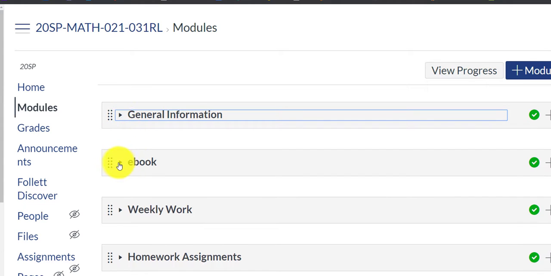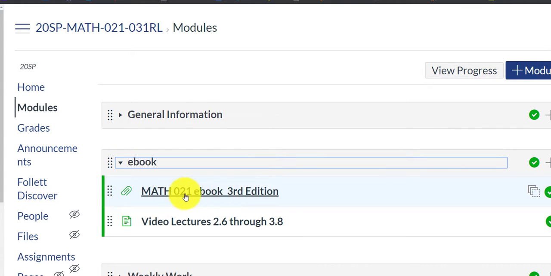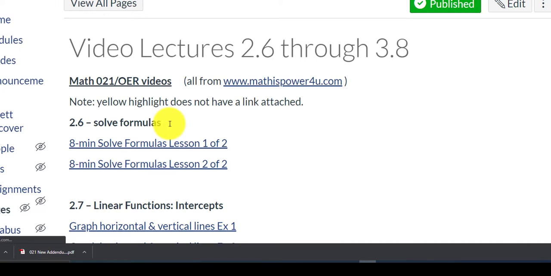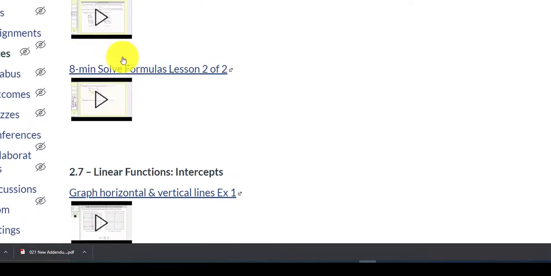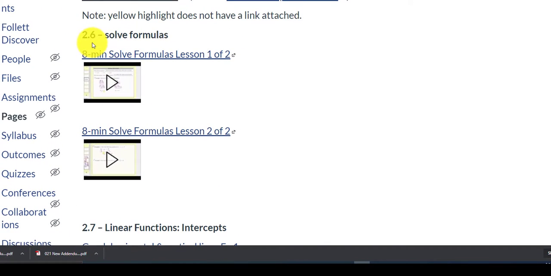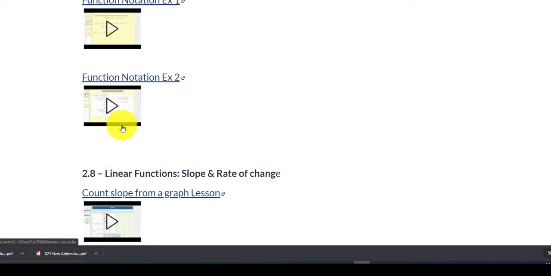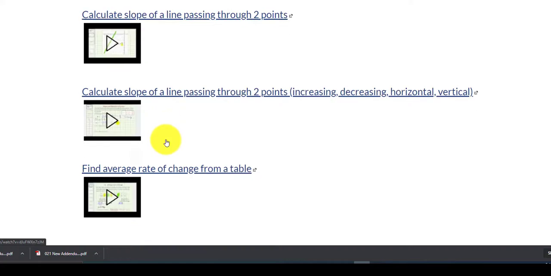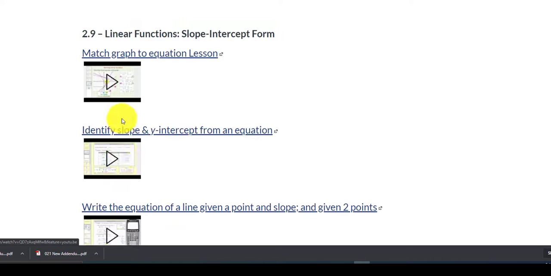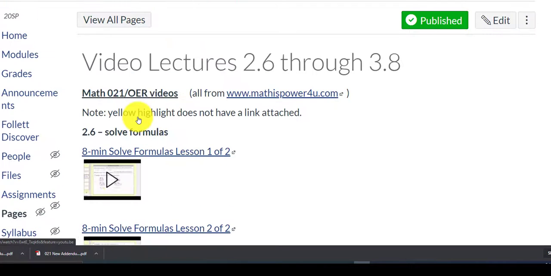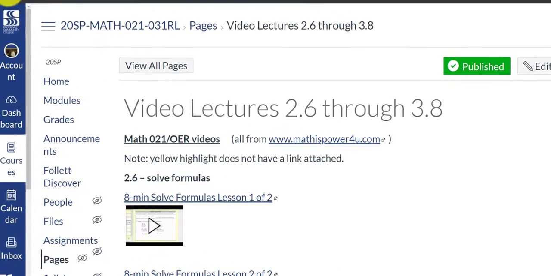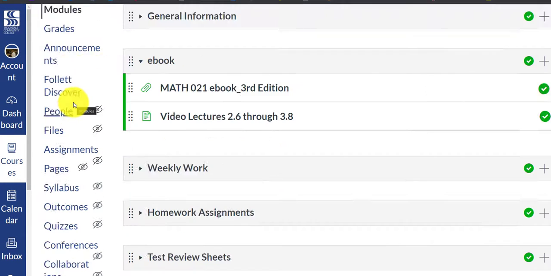And then you'll see we have an ebook, right? So everyone has access to a book. And then you'll see video lectures. This will show you videos for each lesson, although I'm missing 2.5, so I'm going to probably create that on Tuesday or Wednesday. But all of these, for every section we're going to cover, 2.8, 2.9, they're videos to help you with the content. So let me just go back to modules.